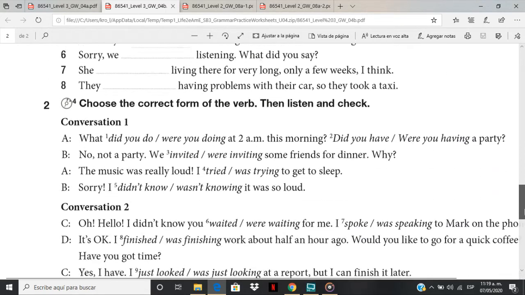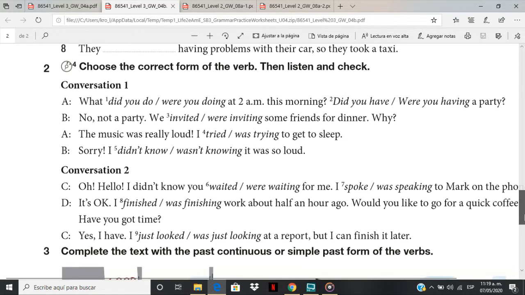Okay. Now, for exercise 2, we have these two conversations. And here you have to choose the correct verb. Okay, you have a minute here to read both conversations before you listen. Okay, so I will leave this here just half a minute. I think it's enough. And then I'll play the audio, okay? My advice is that you write in your notebook number 1, 2, 3, 4, 5, so that when you listen, you write down the answer.